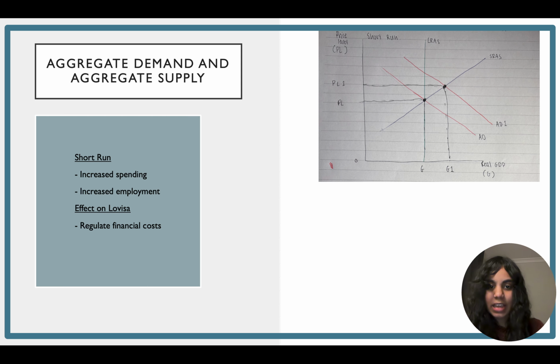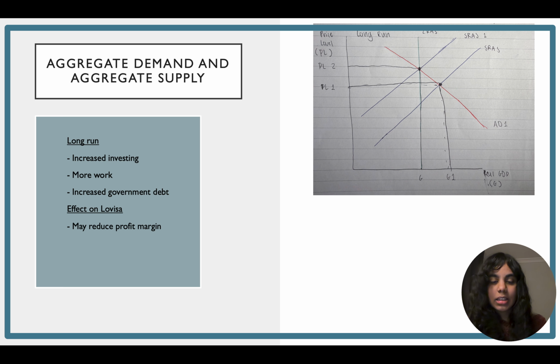After the tax cuts, aggregate demand shifts to the right, reflecting increased spending. After the tax cuts, the demand leads to a new equilibrium with higher output and a higher price level. This indicates economic growth, but also rising inflation, with output exceeding sustainable capacity. For Lovisa, there will be increased spending, which leads to higher importing. However, inflation also raises operating costs such as wages.